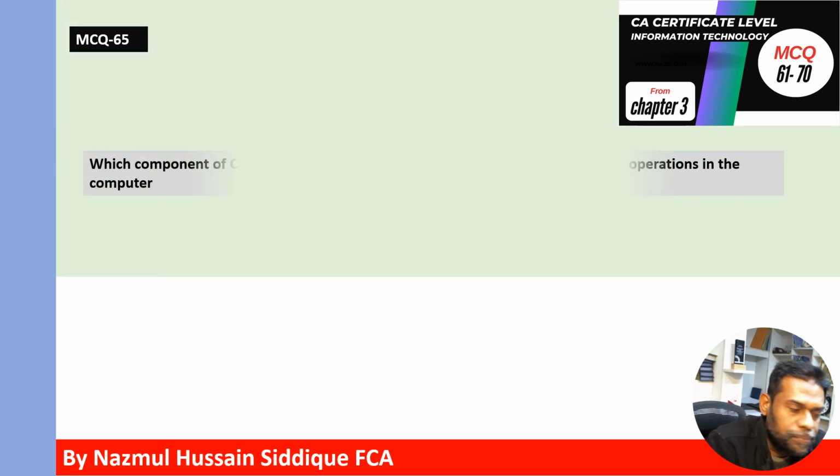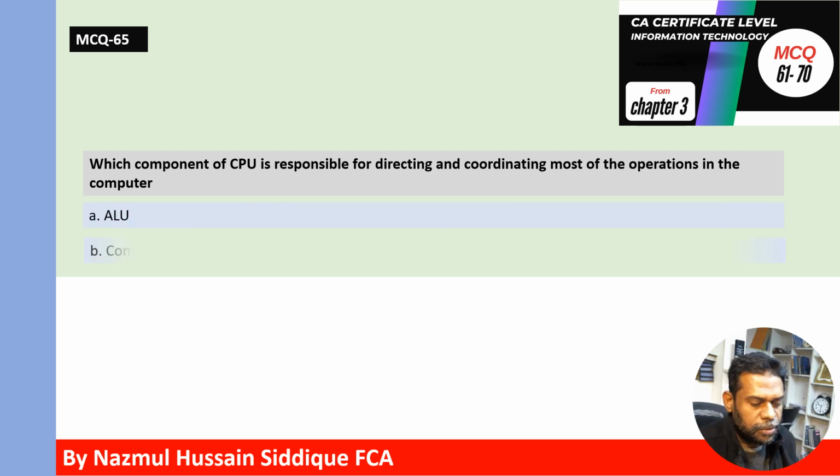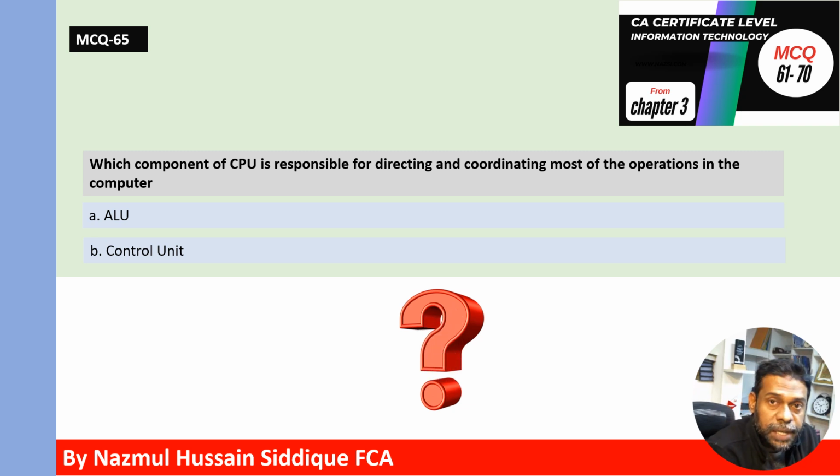MCQ 65. Which component of CPU is responsible for directing and coordinating most of the operations in the computer? Option A, ALU. Option B, control unit. Which one is responsible for directing and coordinating most of the operations in the computer? Option A, ALU, arithmetic logic unit. Option B, control unit. The correct answer is B. Control unit is responsible for directing and coordinating most of the operations in the computer.